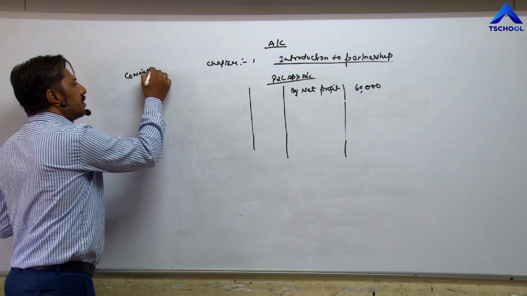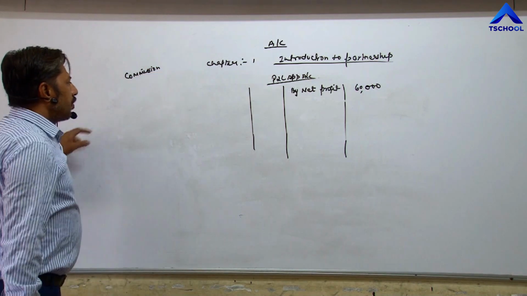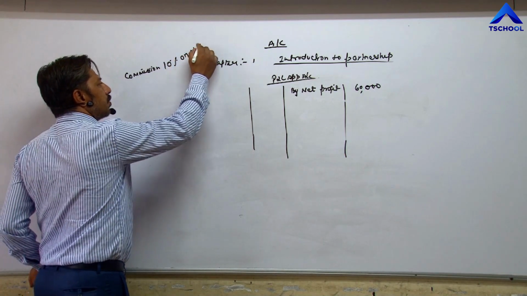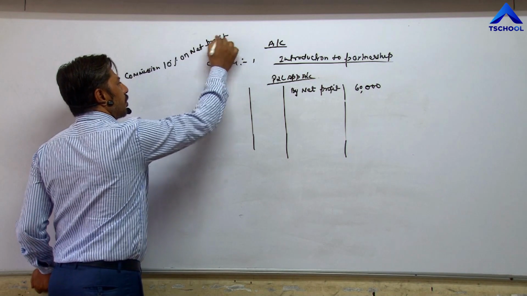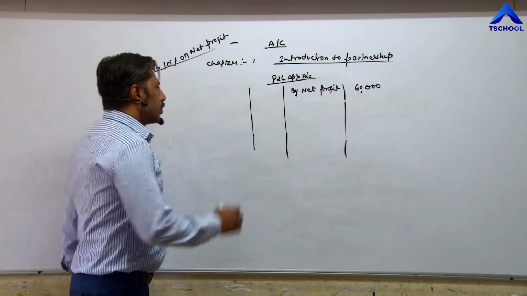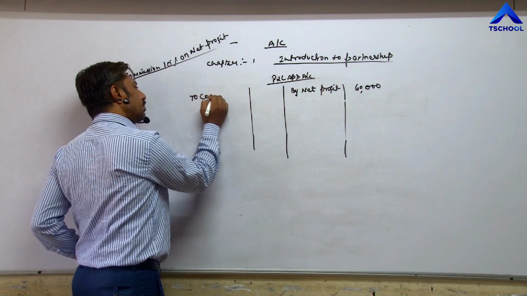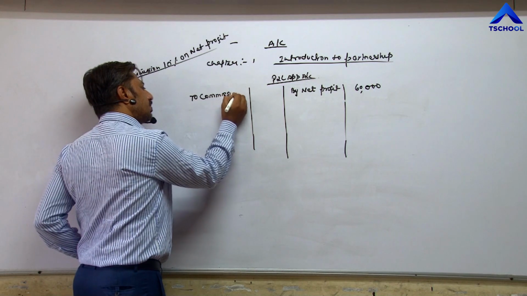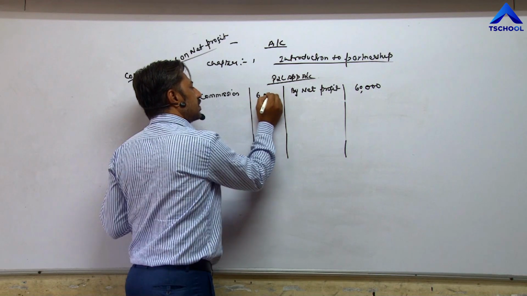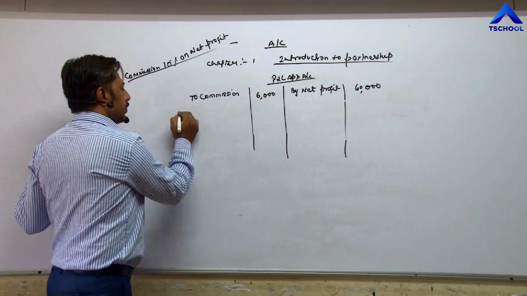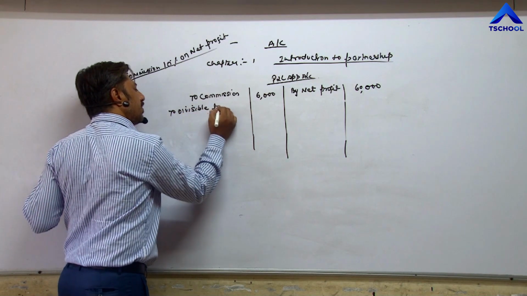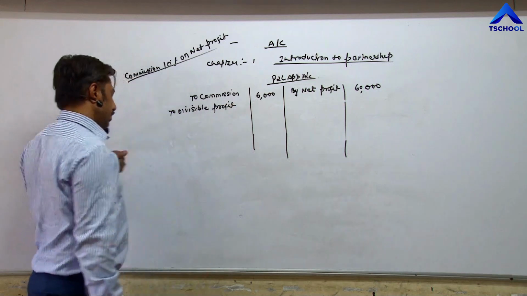Right now we are taking partner's commission. Firm is paying commission at the rate of 10% on net profit. So 10% on net profit means on 60,000. So to commission, 10% of 60,000 means 6,000. Now to divisible profit.